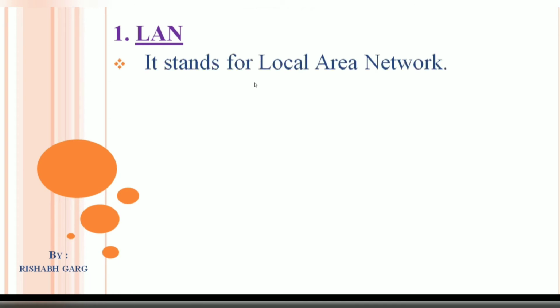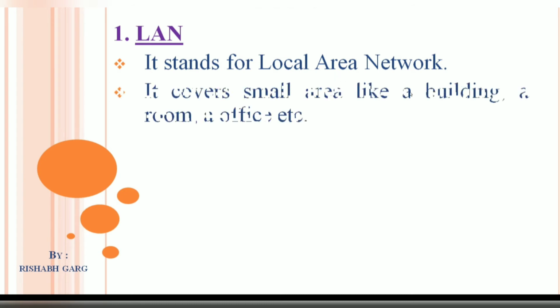Number one, LAN. It stands for local area network, means the full form of LAN is local area network. It covers small area like a building, a room, a office, etc. It means when we want to establish our network within a small area like a building, a room, a office, etc., then we will use local area network.